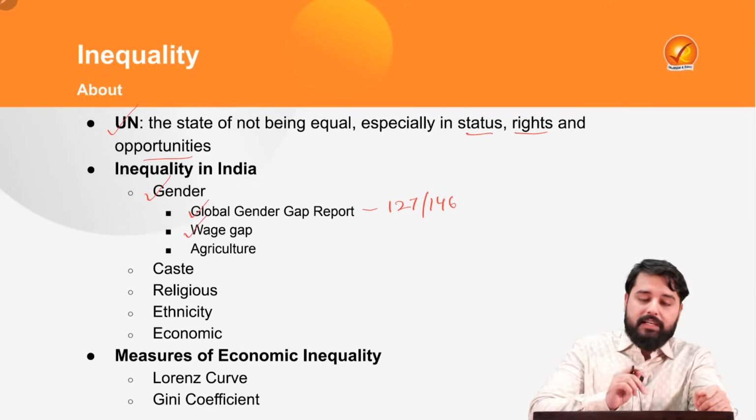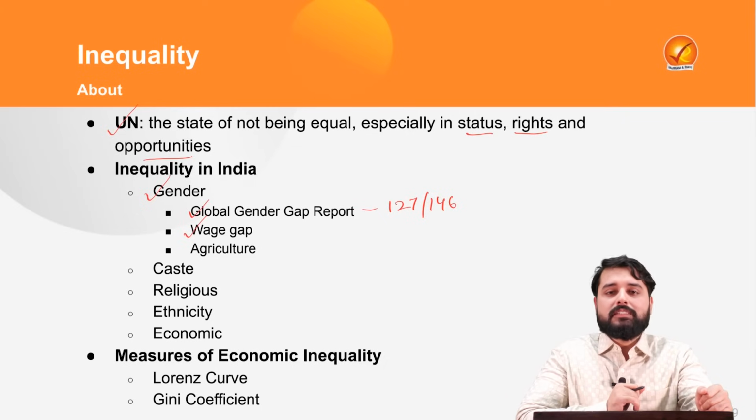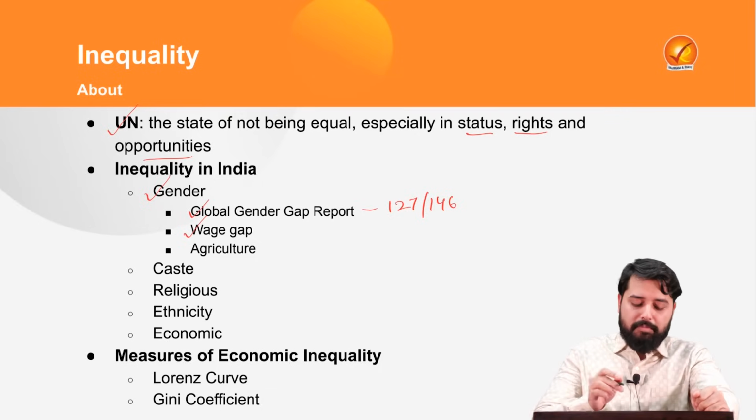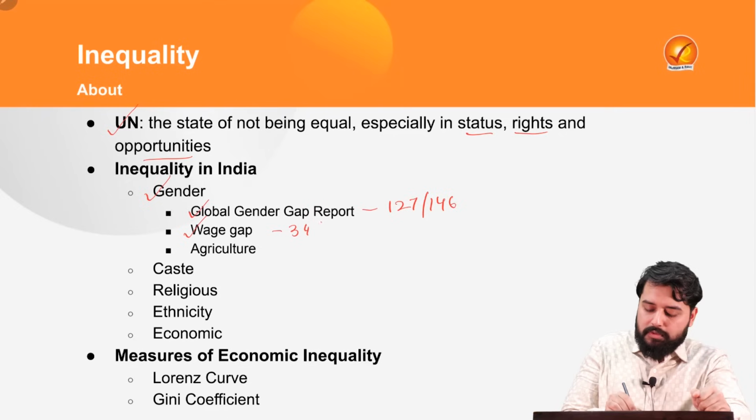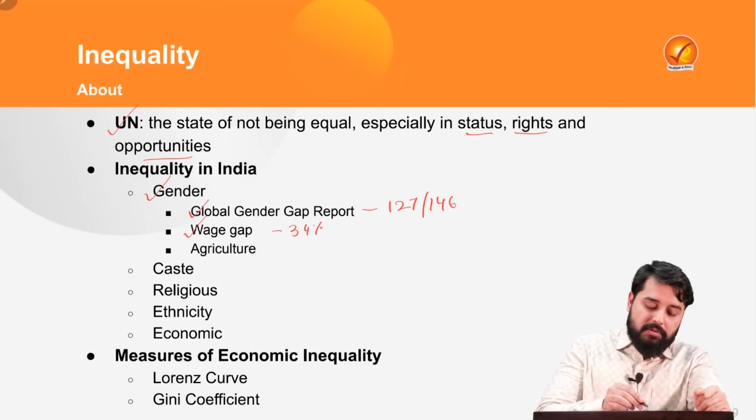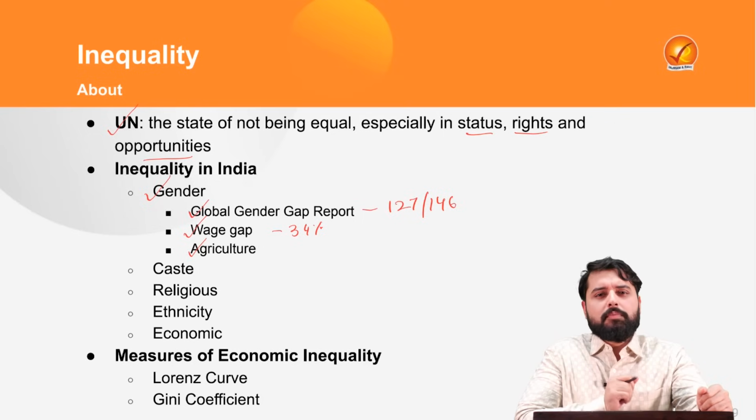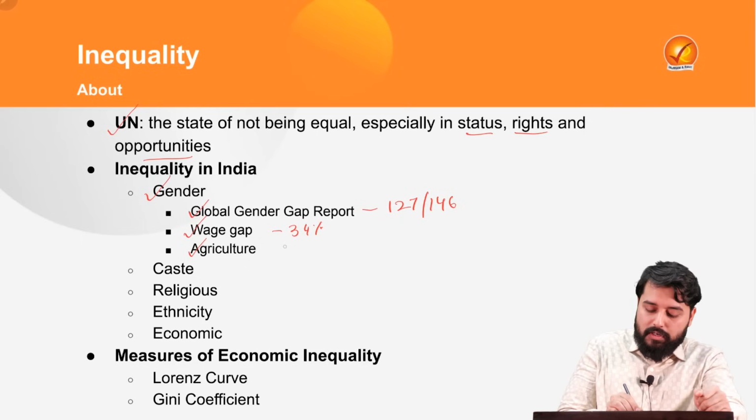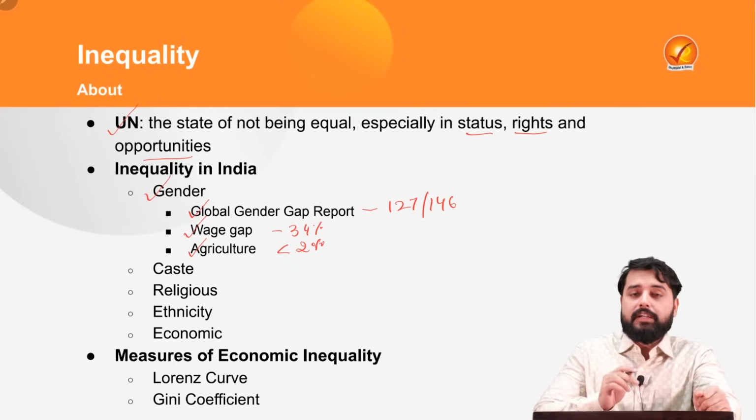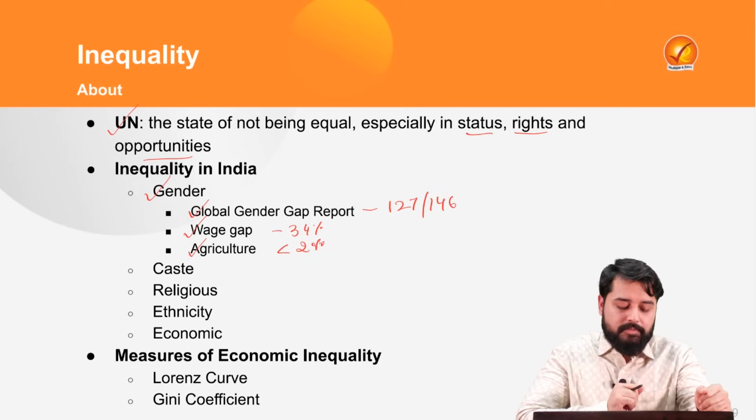Likewise, there is disparity in the wages. That is, women on an average are paid lesser wages as compared to men. As per the International Labour Organization, women in India are paid 34% less wages as compared to men for similar work. Likewise, there is disparity in agriculture also. That is, women constitute about 42% of the labor force in agriculture, but they own less than 2% of the land in India. That also is gender inequality, which is visible in the agriculture sector.